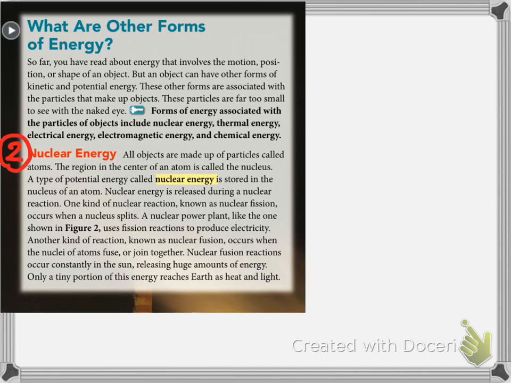So what nuclear energy is, first, it is a type of potential energy. But specifically, nuclear energy is stored in the nucleus of an atom. And the way that it works is nuclear engineers and scientists will take these atoms and essentially either break them apart, which is fission, or try and put them all together, which is fusion, and those reactions create electricity because they create a big thermal reaction. All right, so if you're writing this down into your notes, pause and just write down nuclear energy is stored in the nucleus of an atom.